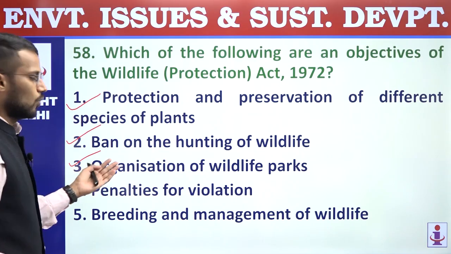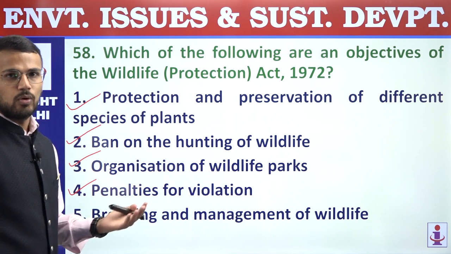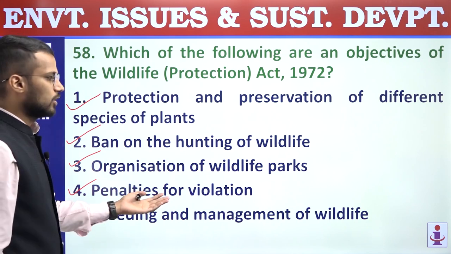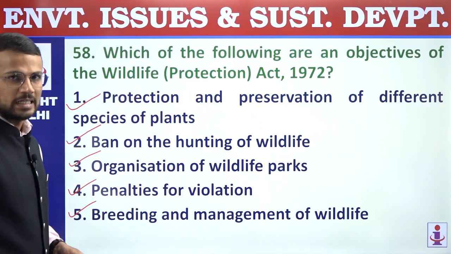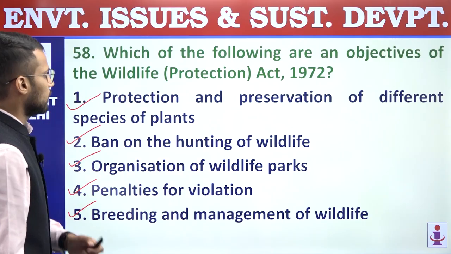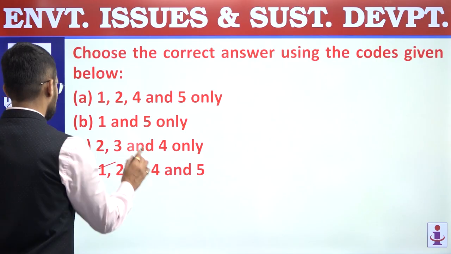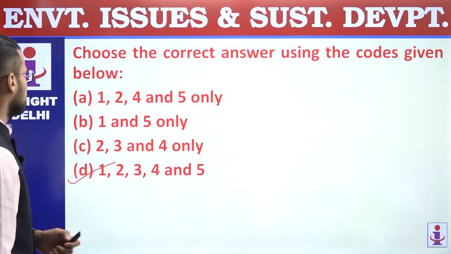Fourth, penalties for violation. Yes, there are penalties which may be in the form of criminal penalties as well. Fifth, breeding and management of wildlife. It is also one of the important objectives of the Wildlife Protection Act 1972. So all 5 are correct objectives of the Wildlife Protection Act, and that's why answer is D, 1, 2, 3, 4 and 5. 58, answer is D.